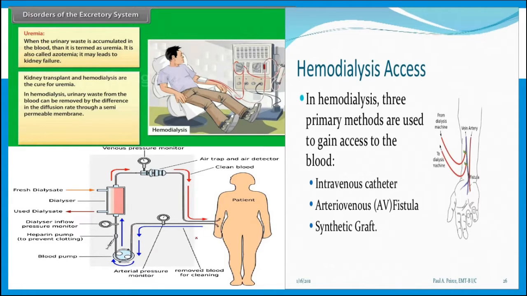Here the blood is taken from the body for the cleaning process through the arteries, then this blood is pumped through, and heparin is added to prevent clotting. Then it moves through the dialyzer in which the filtration process occurs. Then the pure blood enters the body again. So in this way hemodialysis takes place and the blood becomes pure.